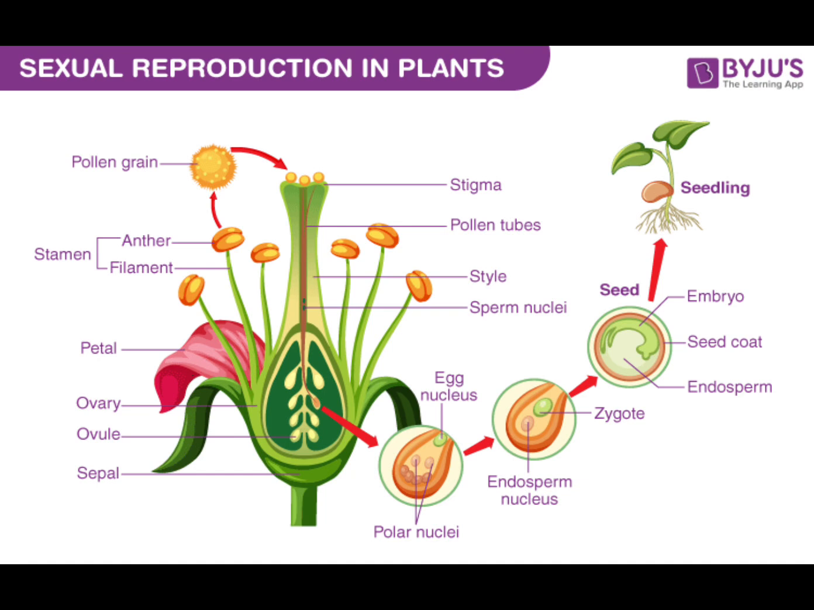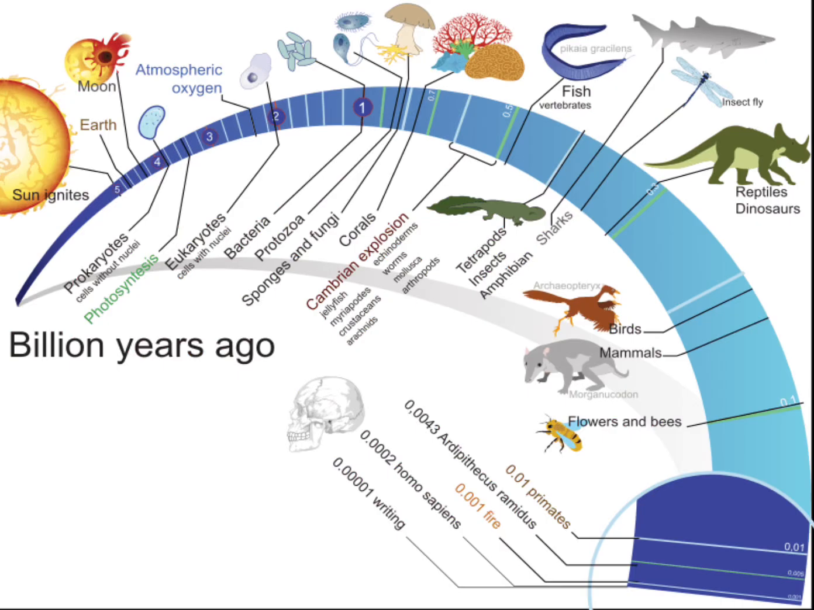Reproduction. Living organisms have the ability to reproduce. Reproduction allows organisms to produce offspring and ensure the continuation of their species. Some organisms reproduce sexually, while others reproduce asexually. This characteristic is essential for the survival of life on Earth.